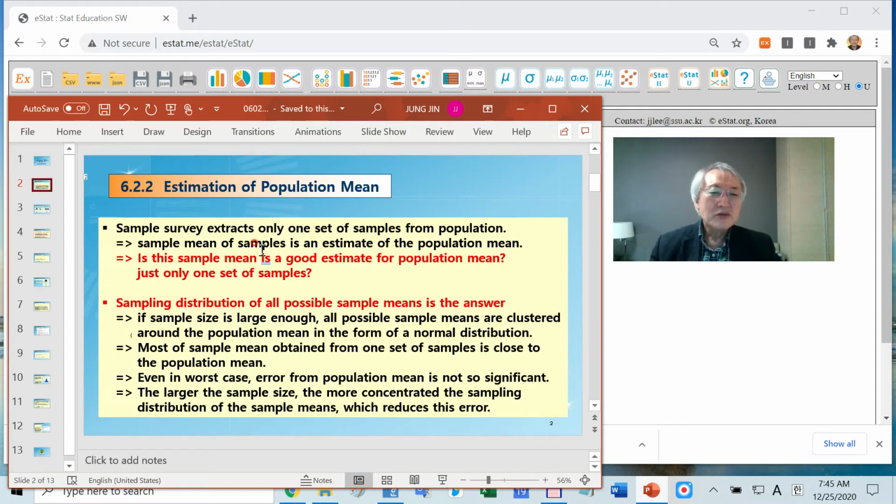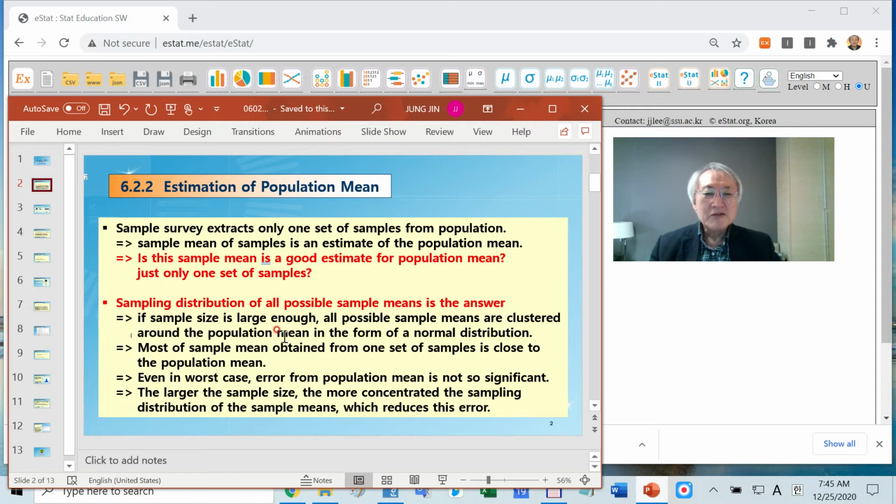Sample mean, we consider it an estimate of the population mean. Is it a good estimator, with just one sample? We already discussed this issue when we explained the sampling distribution of all possible sample means.